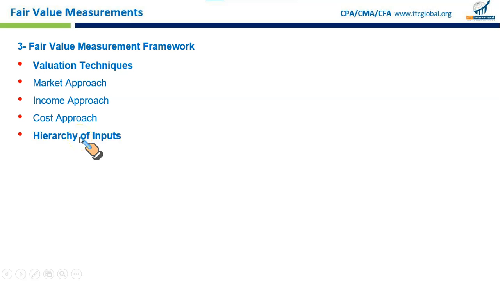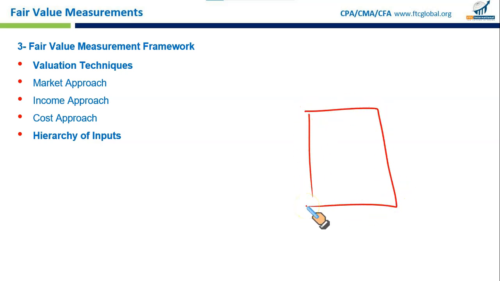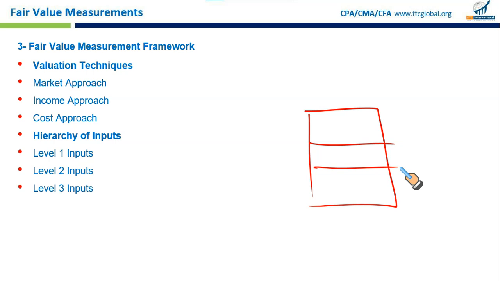Next, hierarchy of inputs. Hierarchy of input means a system used to rank the quality and reliability of information that we are going to use to determine the fair value. Level 1 being the most reliable amount for fair value, and level 3 being the least reliable. Let us discuss these one by one.